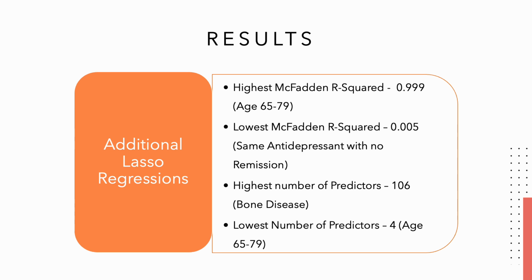The highest McFadden R-square we observed was 0.99 for age range 65 to 79 years and the lowest was 0.005 for same antidepressant with no remission. Also, the highest number of predictors we observed was for bone disease with 106 predictors and the lowest was for age range 65 to 79 years with 4 predictors.